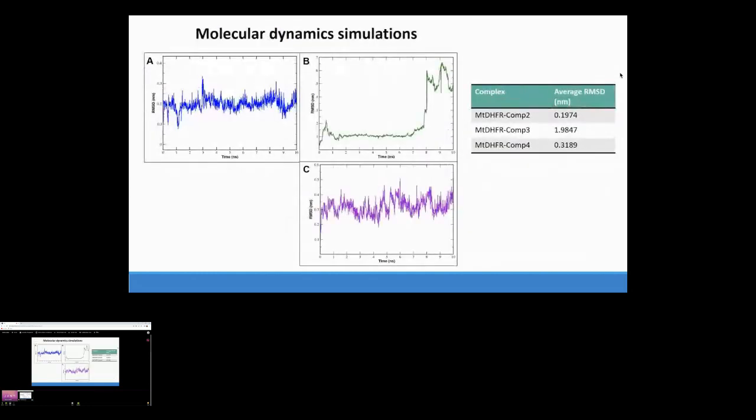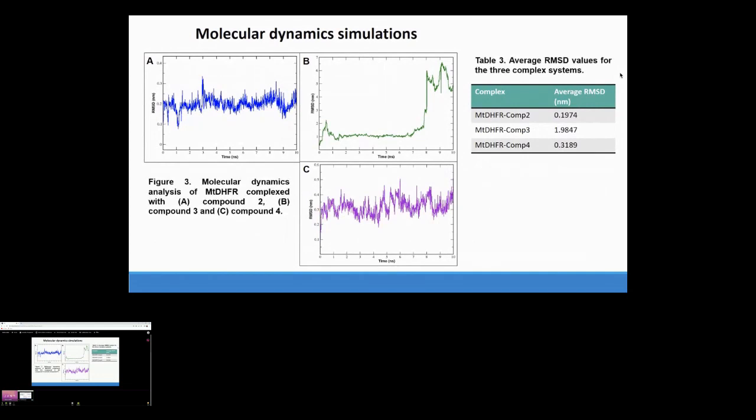With respect to molecular dynamics, we can see that complex systems with compounds 2 and 4 were the most stable. Their average RMSD values are lower than 0.35 nanometers. In the complex with compound 3, we see a significant increase in RMSD values from 8 to 10 nanoseconds, which indicates conformational instability. Based on those results, compounds 2 and 4 were selected for ADMET and drug likeness predictions.